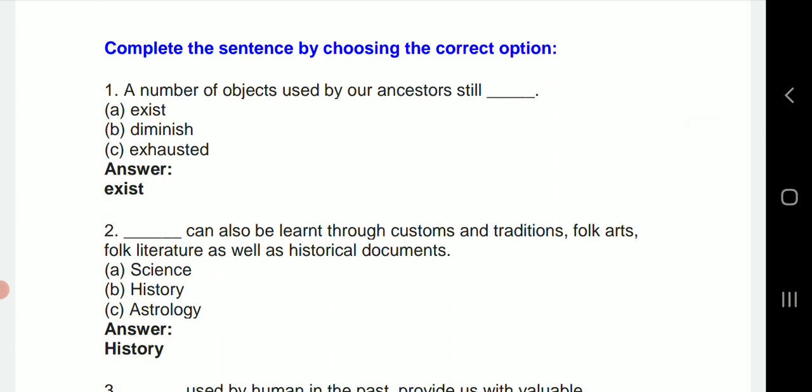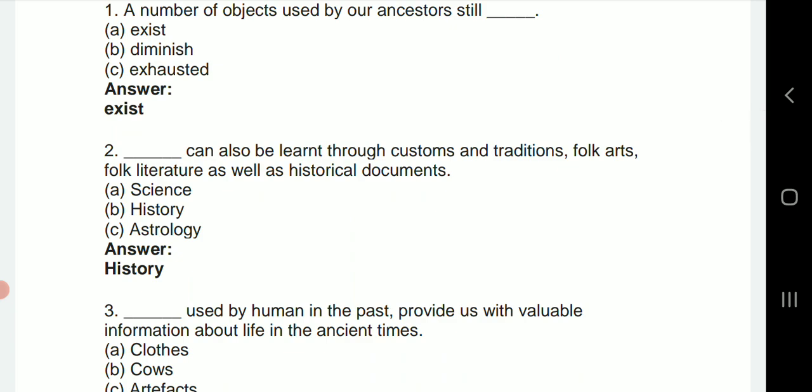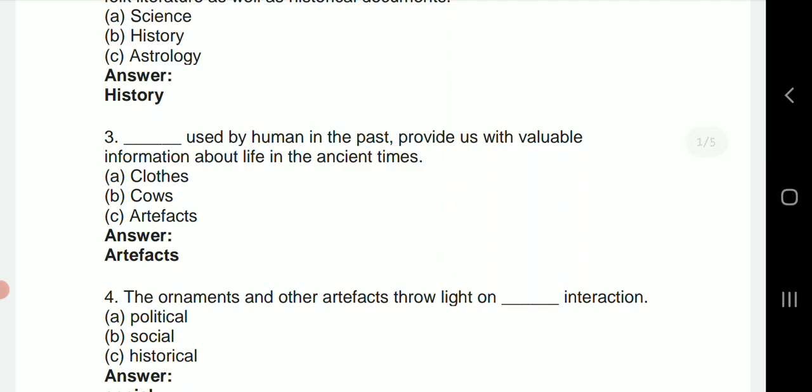First one: A number of objects used by our ancestors still exist, so it's "exist". Second: dash can also be learned through customs and traditions, folk arts, folk literature, as well as historical documents, so it's "history". The dash used by humans in the past provide us with valuable information about life in the ancient times, so it's "artifacts".